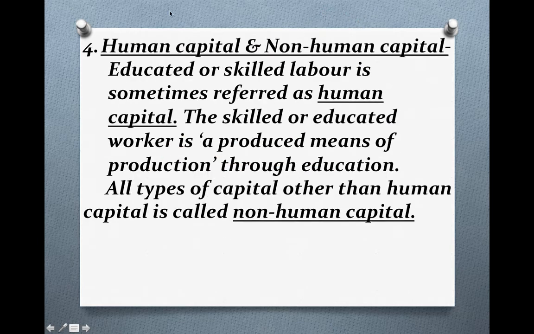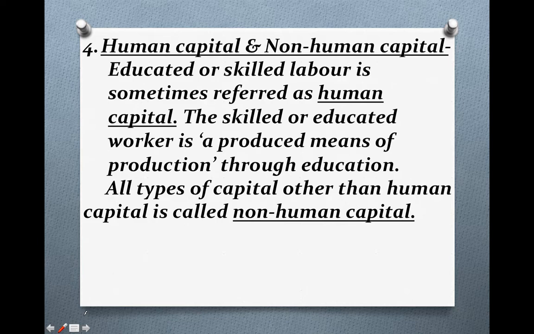Next, the last, fourth type of capital is human capital and non-human capital. The educated or skilled labor is sometimes referred to as human capital. Human capital means the capital which is invested in humans. Now how can we invest capital in humans? By spending money on education. By making humans educated and skilled, we can spend money on humans, and the money spent on humans is known as human capital.